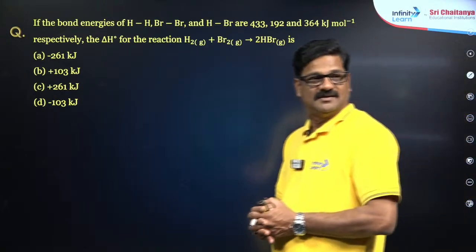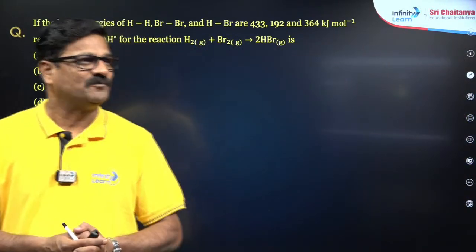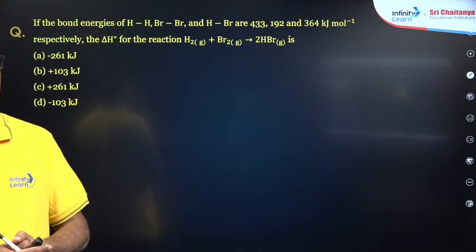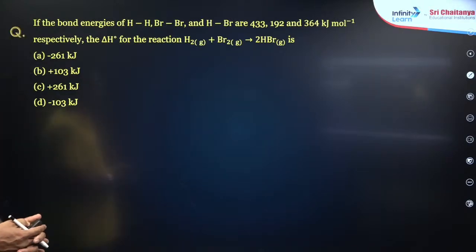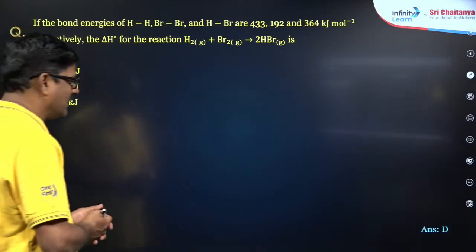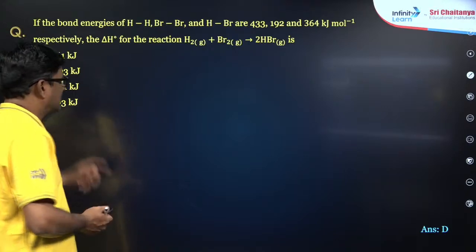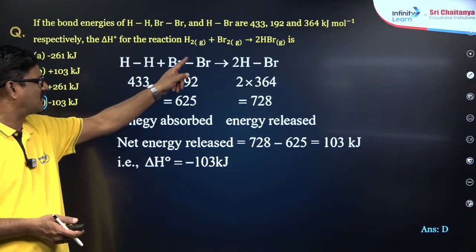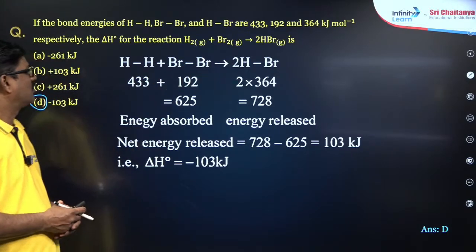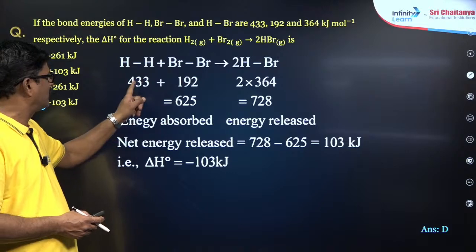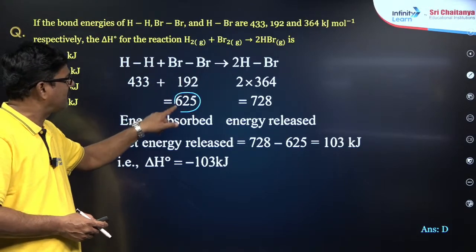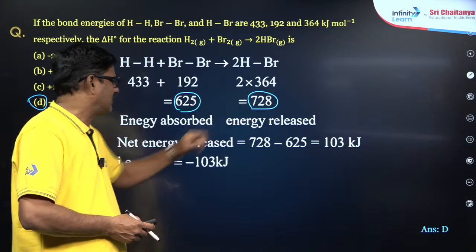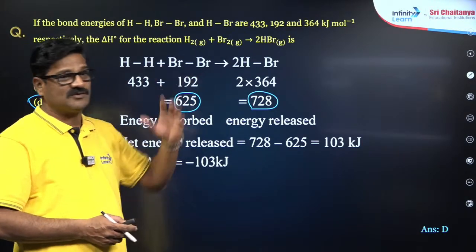Now take a minute, let us see. Yes, 103 kilojoule and D, yes. Your answer is really good. It is minus 103. In hydrogen and bromine, this bond has to be broken, this bond has to be broken, and this bond has to be formed. To break these two bonds, 433 plus 192, that is 625, is needed. And to form the two bonds, 728. What is the difference between the two?